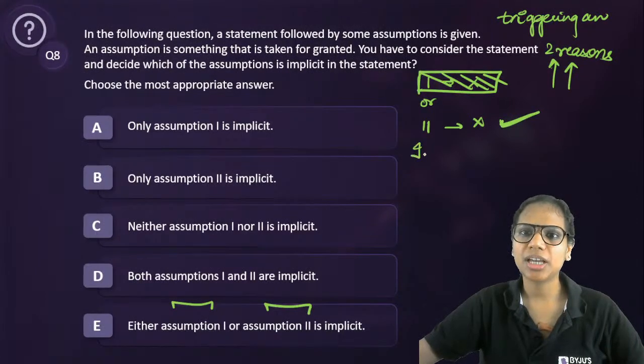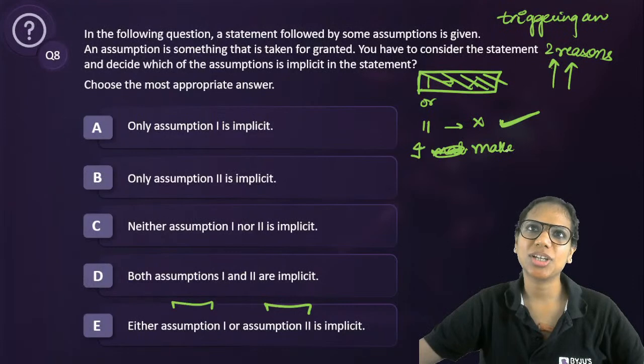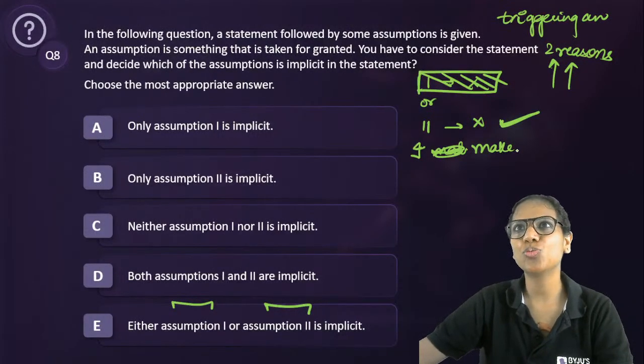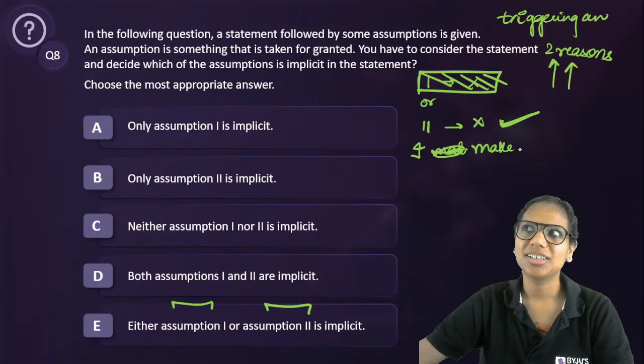If I have to give reasons, I have to assume that there can be only two possible scenarios.